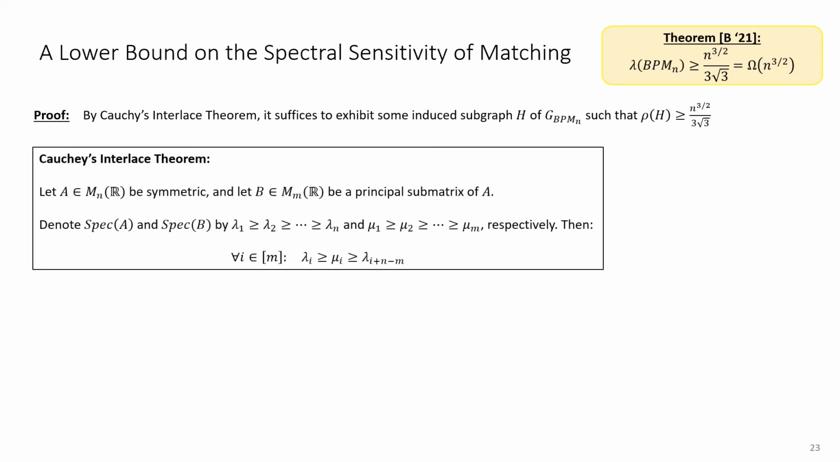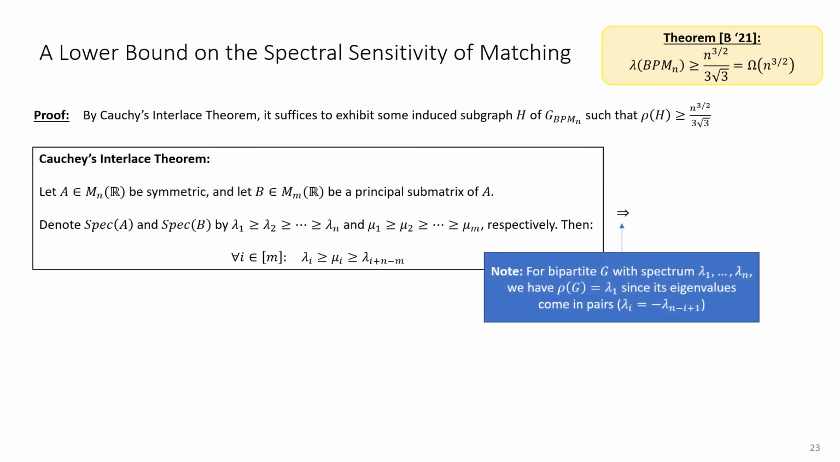This follows by Cauchy's interlace theorem in the following way. Taking an induced subgraph means that the top eigenvalue cannot increase. However, since both of these graphs are bipartite, their spectrum is symmetric, and therefore this implies that nor can the spectral radius increase.